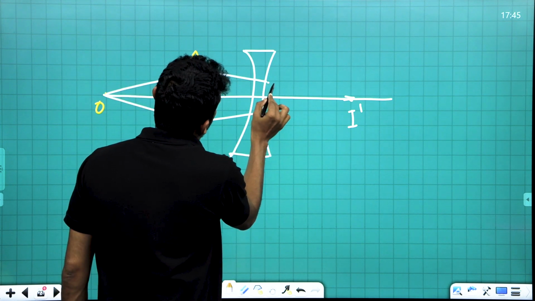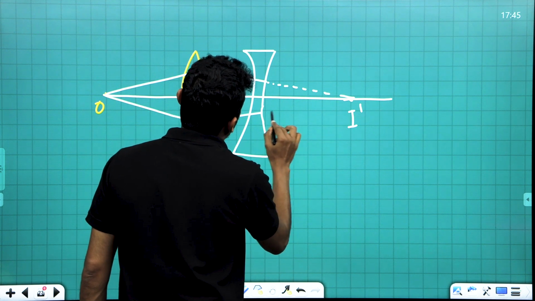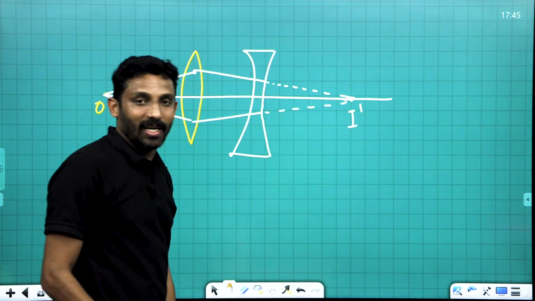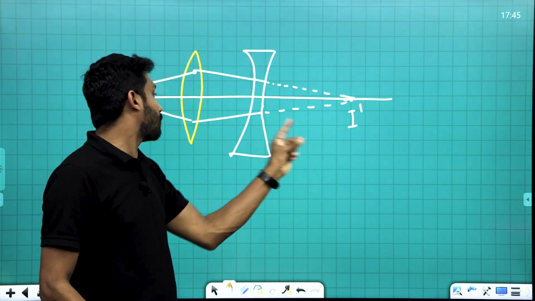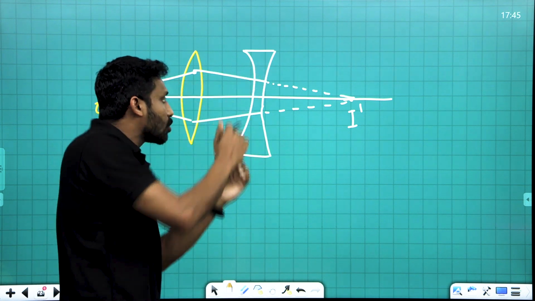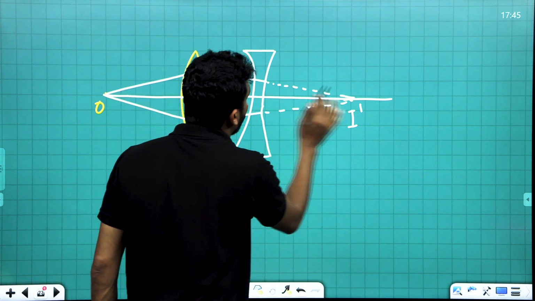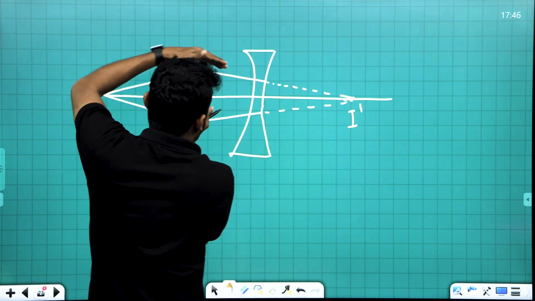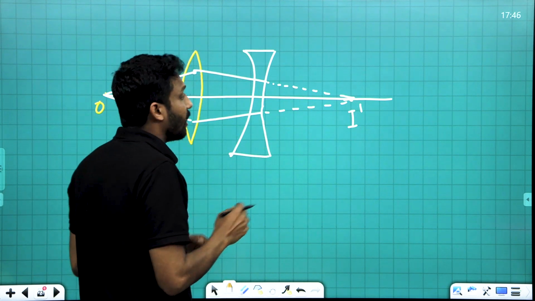These rays appear to be moving to this point. Actually, now this behaves as the virtual object for the concave lens. Now what this concave lens is doing is that it diverges these two rays. Clear?